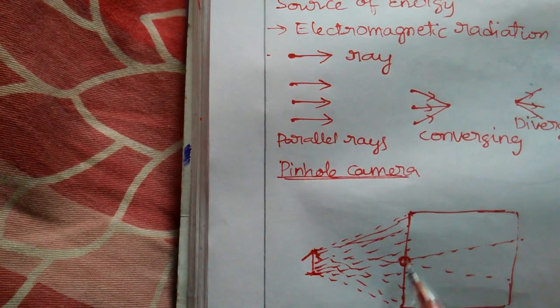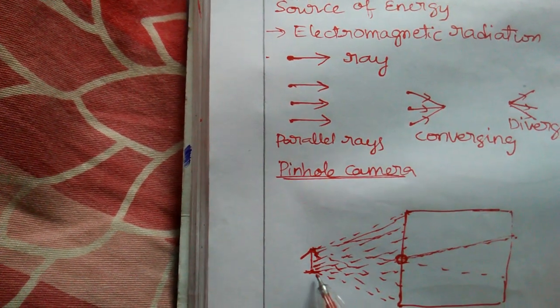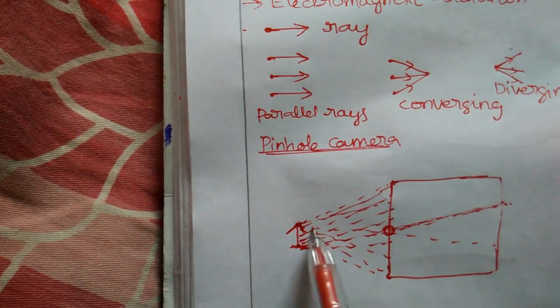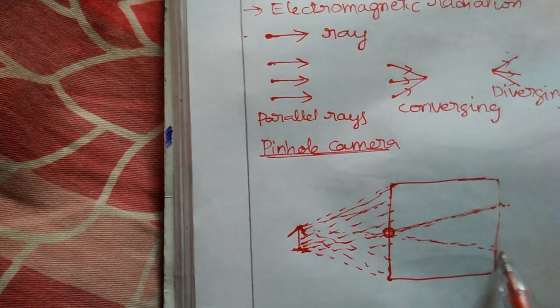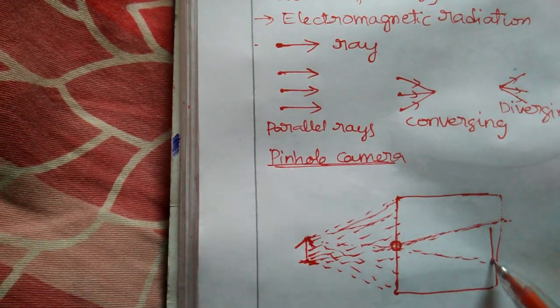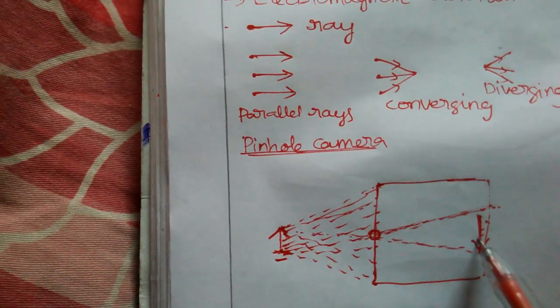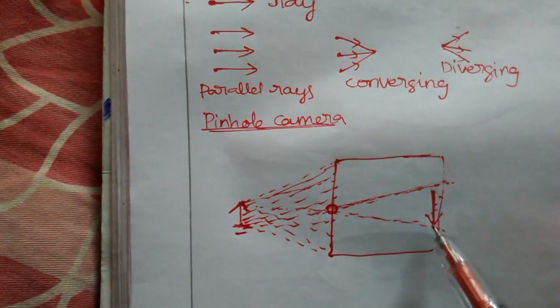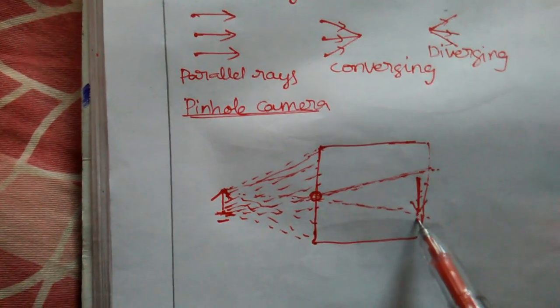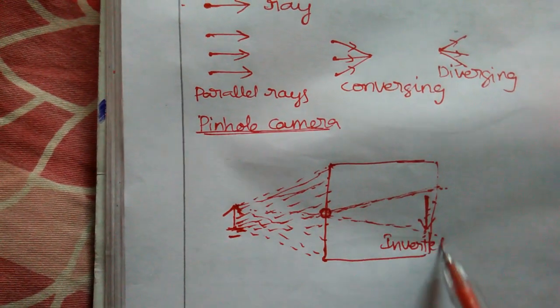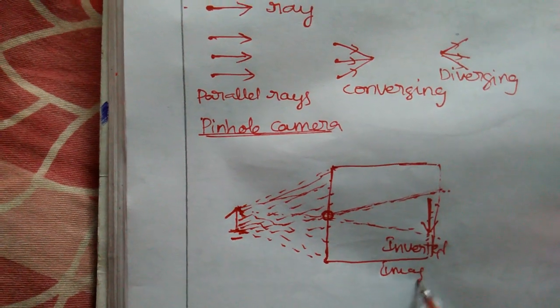The lower part of this object travels through this direction, and the upper part travels like this. So you will get the image of this one like this. That is why in a pinhole camera we always get an inverted image. Okay, do you understand now?